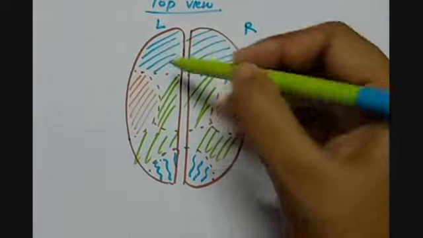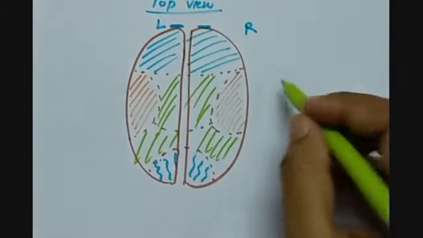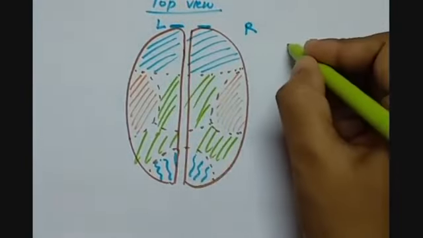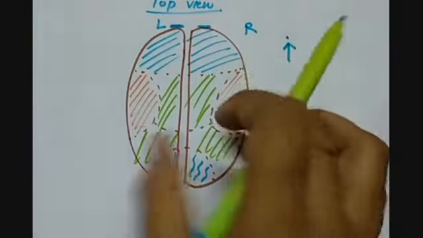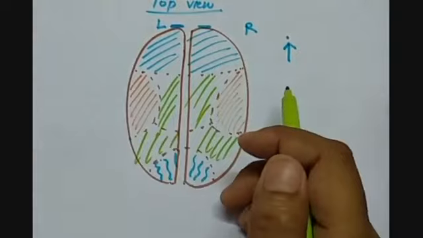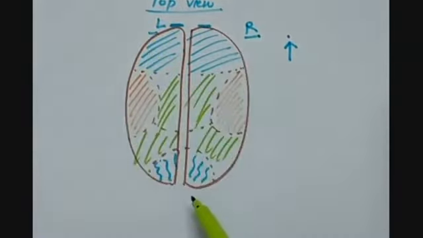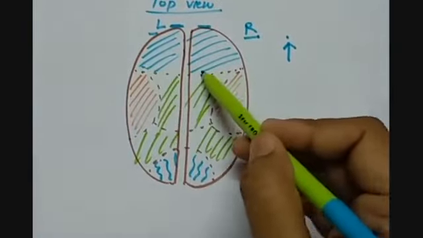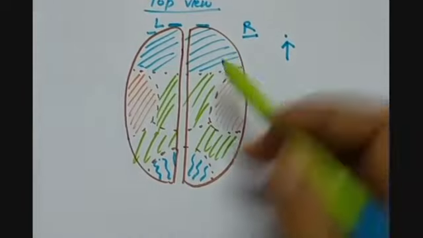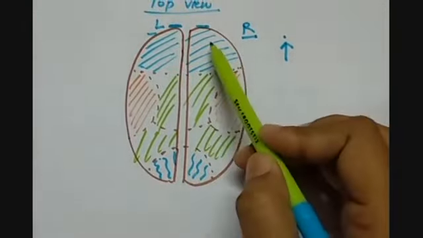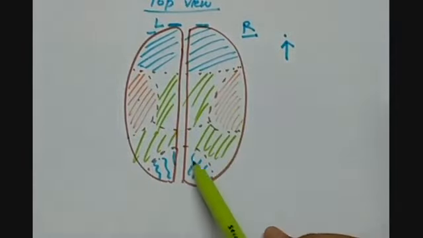So if this is the side of the eyes, that means a person is standing keeping his face in this direction and his brain is viewed from the top, and this is the right portion of his brain and this is the left portion, then these can be the lobes of the forebrain. This is the frontal lobe, parietal lobe, temporal lobe and this is the occipital lobe.